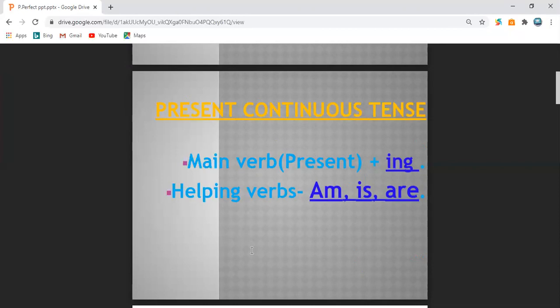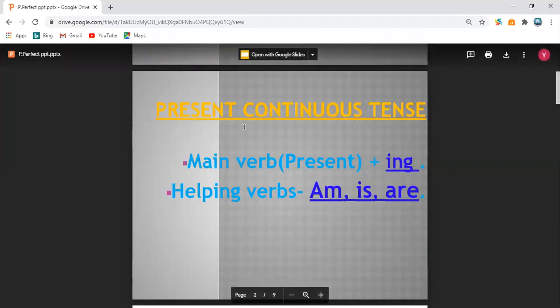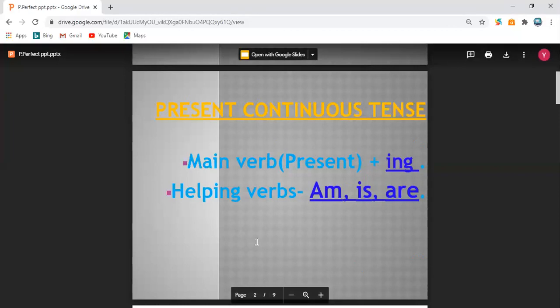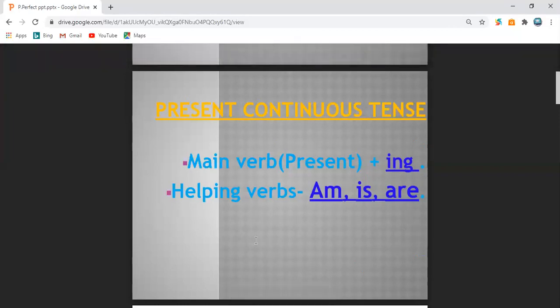In fact, in all the continuous tenses of other times, past tense and future tense, in no time you can find any notification of time. Present continuous is the only tense in which time cannot be found. Now let's move forward.